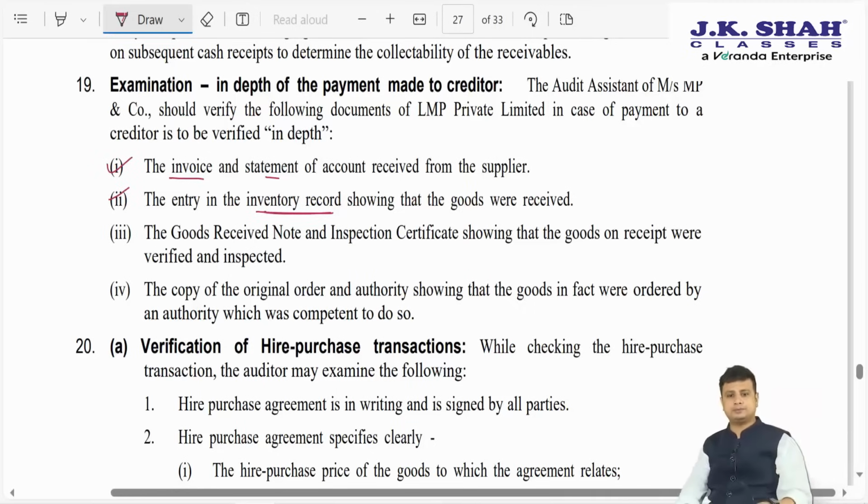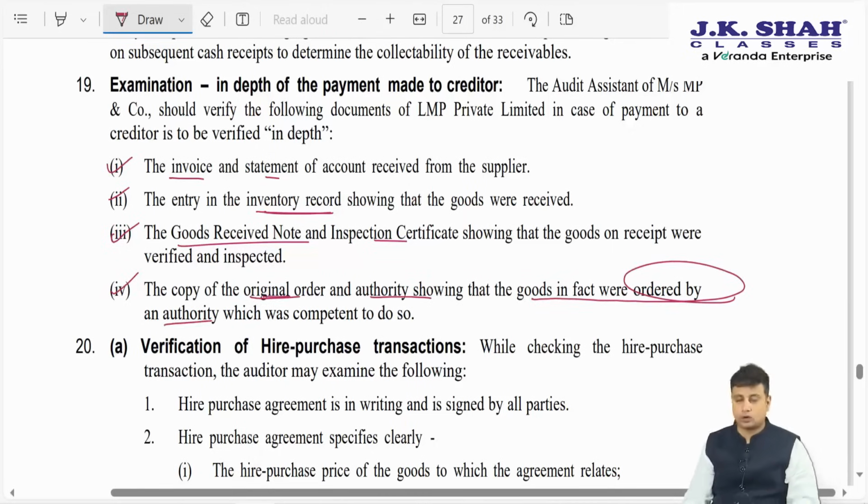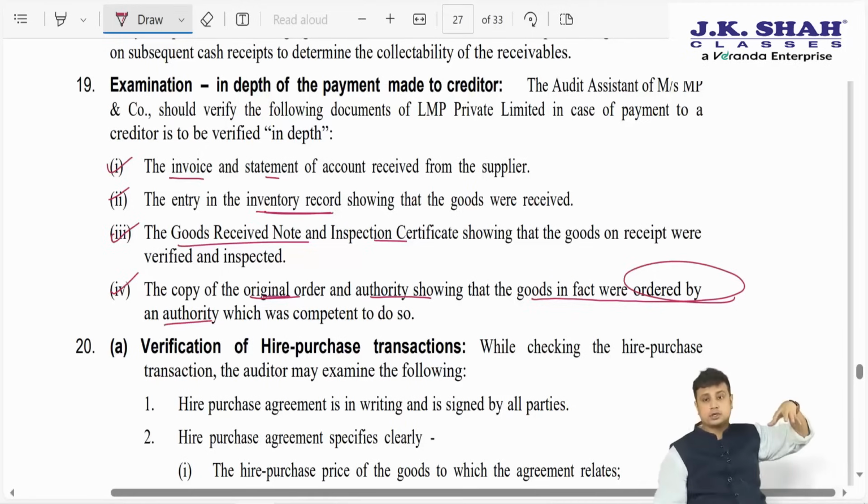Only then we will make a payment. How do we know the risk and reward have transferred? As soon as we receive the goods from the opposite party, we issue them a goods receipt note or an inspection certificate that will show that goods have actually been received and the risk and reward has transferred. And lastly, a copy of the original order and authority showing the goods in fact were ordered by an authority, so that the person who was competent enough to order has placed an order.